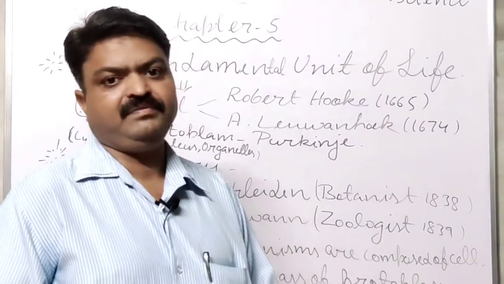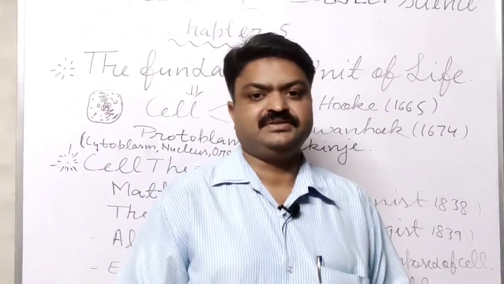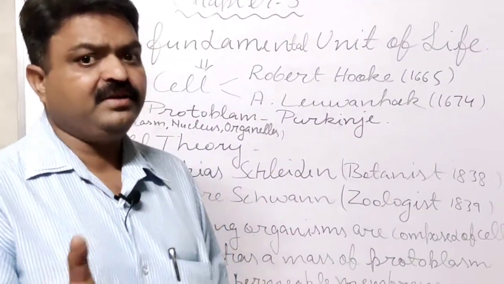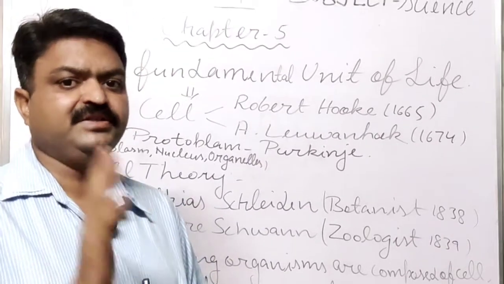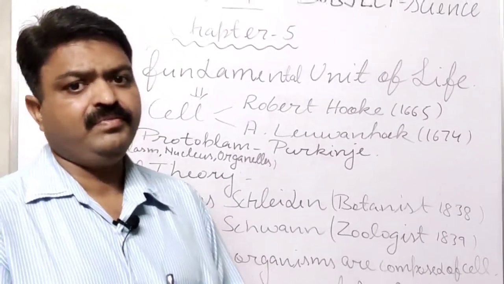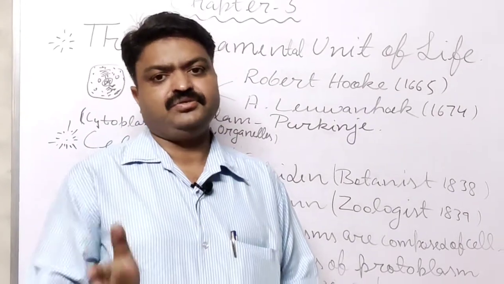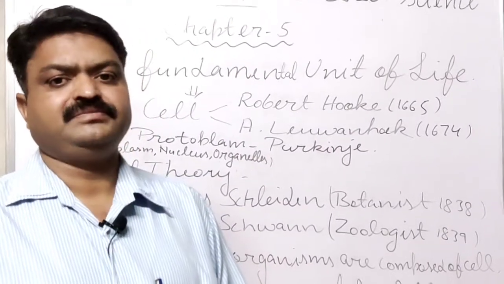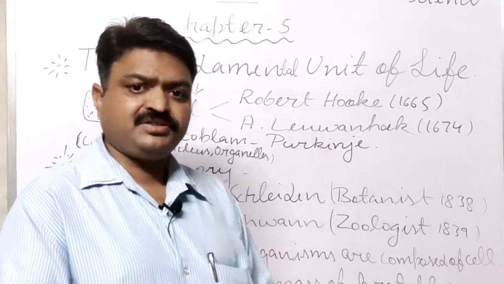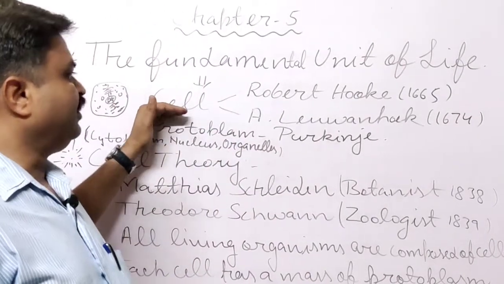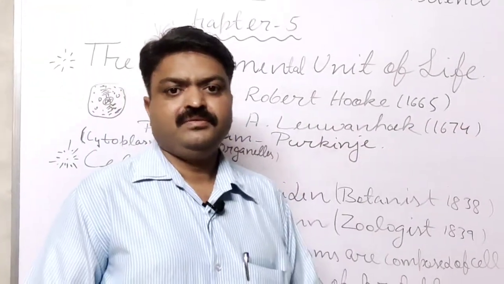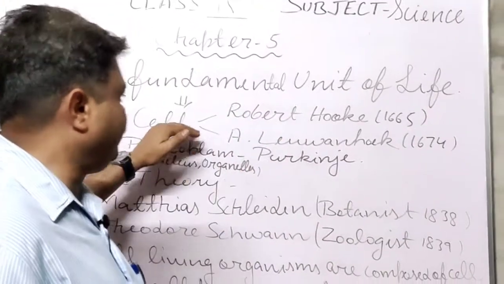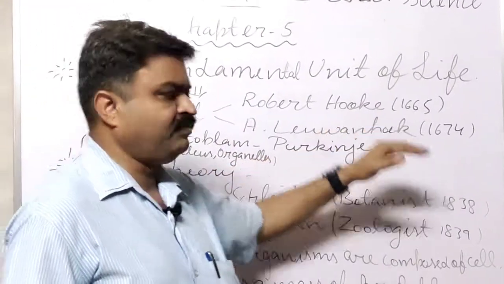But the living cell was discovered by another scientist who is known as Antoni Leeuwenhoek. Antoni Leeuwenhoek discovered the living cell with the help of his study on protozoa and bacteria. With the help of his study, he discovered the living cell in 1674. Means the dead cell was discovered by Robert Hooke and the living cell was discovered by Antoni Leeuwenhoek.